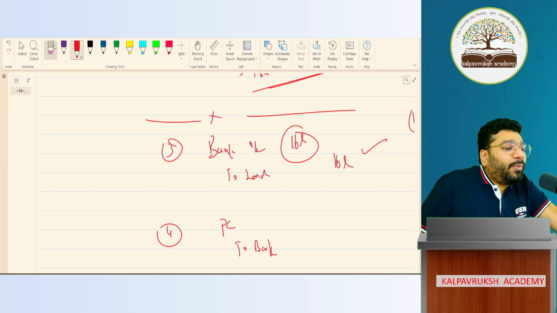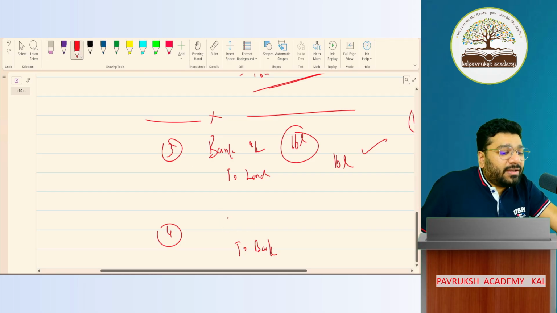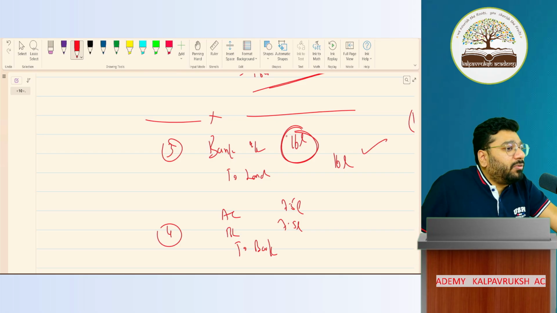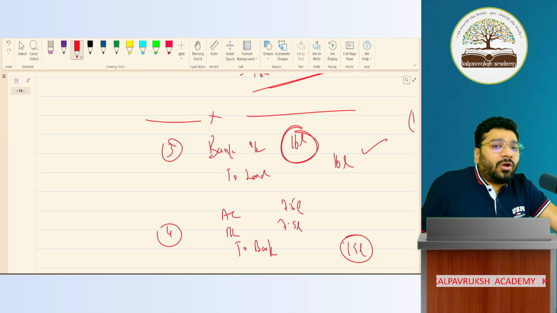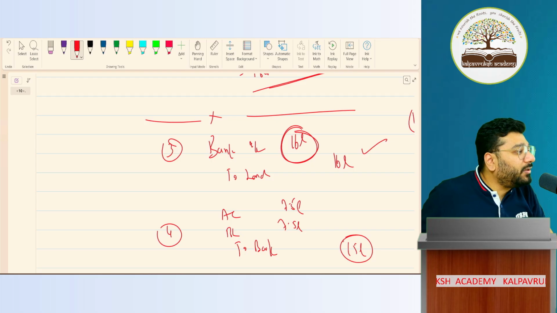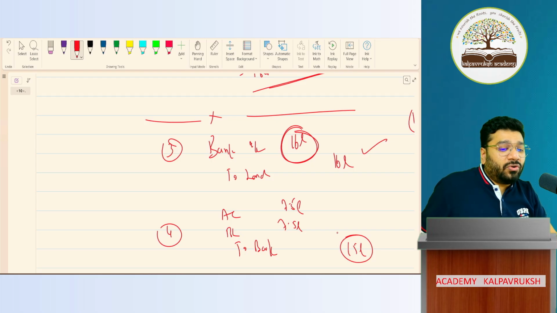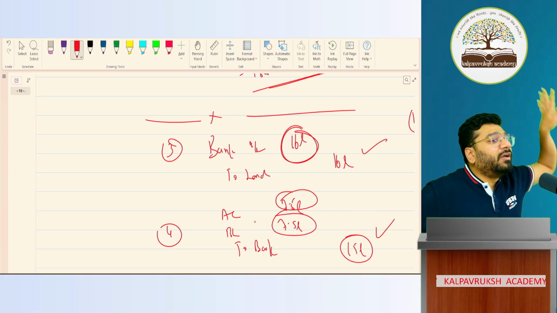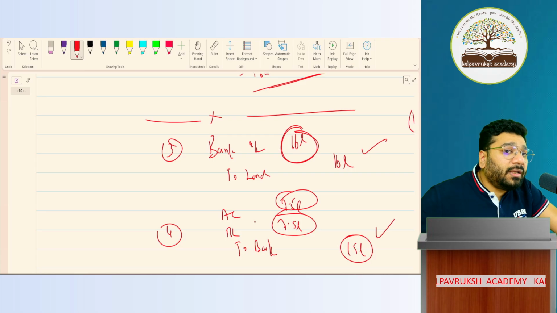So A will take 7.5 lakh, B will take 7.5 lakh. 16 came in, how much went out? 15 went out, because 1 lakh is retained by the business, because the business paid that money. Clear or not clear? So whatever profit belongs to them, they have withdrawn. Got it? Not got it?